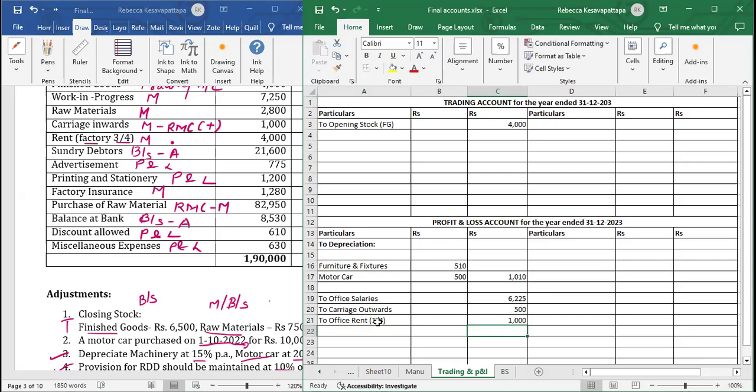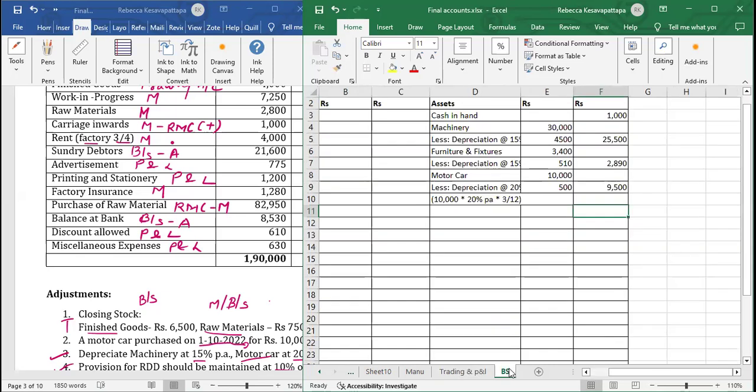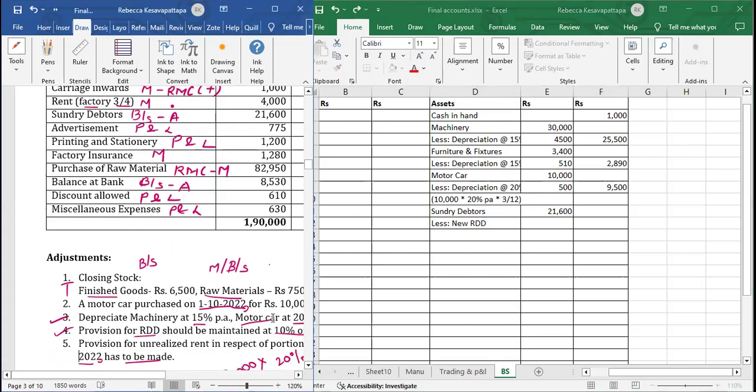Then we have sundry debtors. We'll go to balance sheet. Here we will write sundry debtors in a column because there is an adjustment of doubtful debts. We will do less new RDD, which is given in the adjustments.